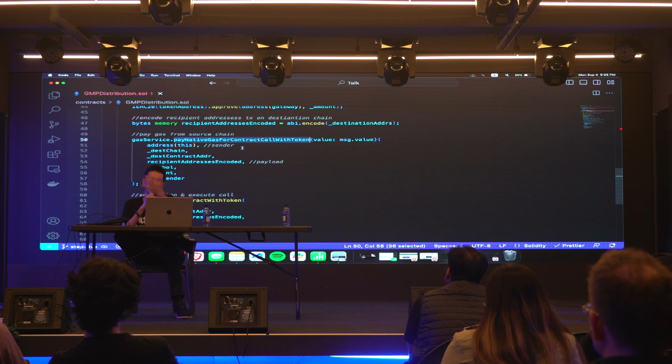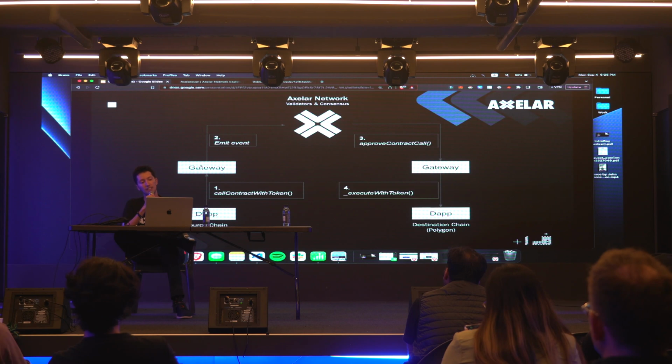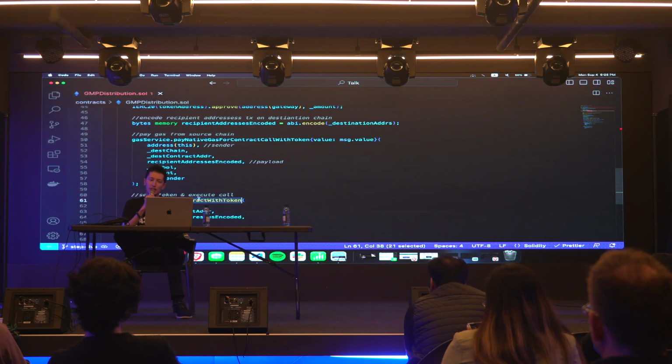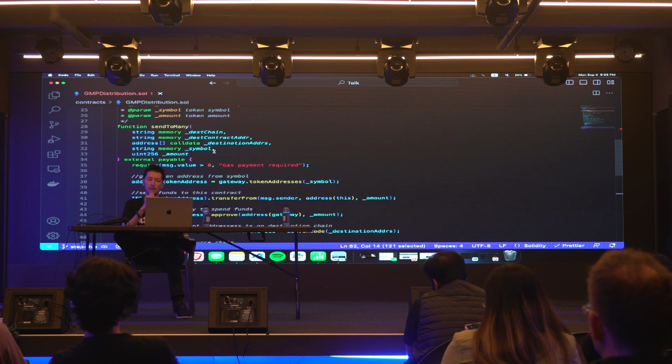So in this case, we're sending to Polygon, so we're telling it, hey, we're going to need some Matic for this transaction and pay it on behalf of this contract. Then we call contract with token. If we recall this slide here, that is this function here, which is being presented to us by the gateway contract. So we call this function and we pass in the 5 parameters that we defined up top here.